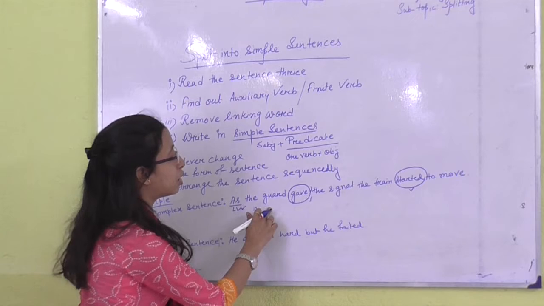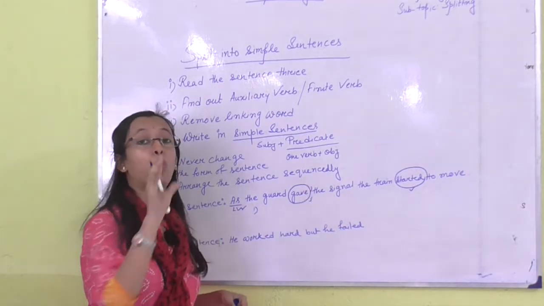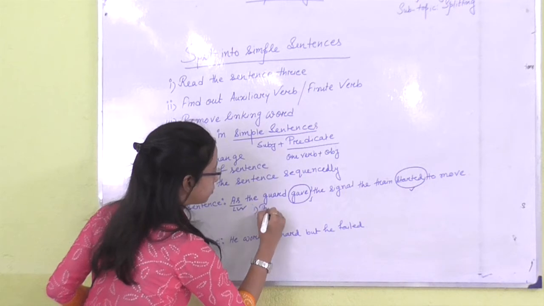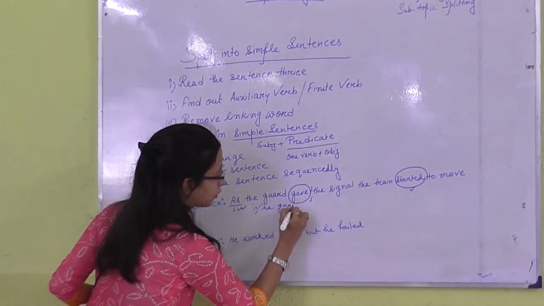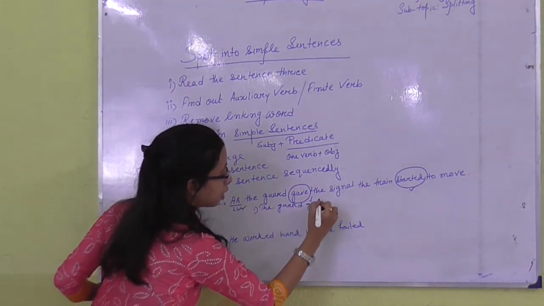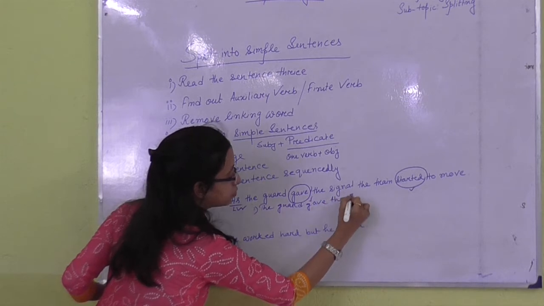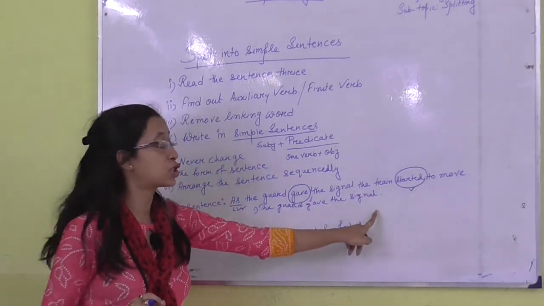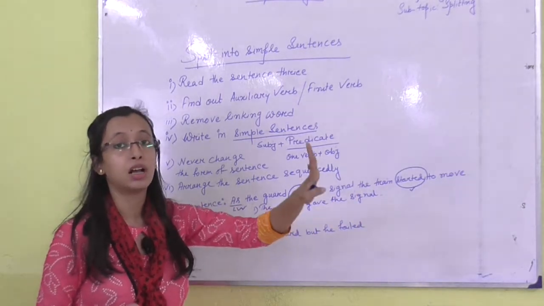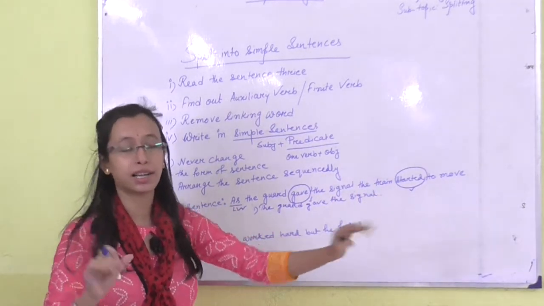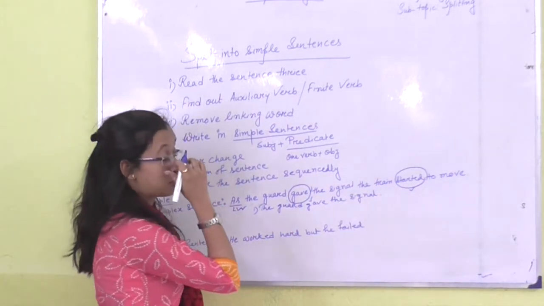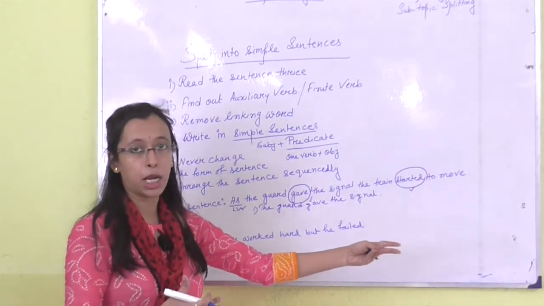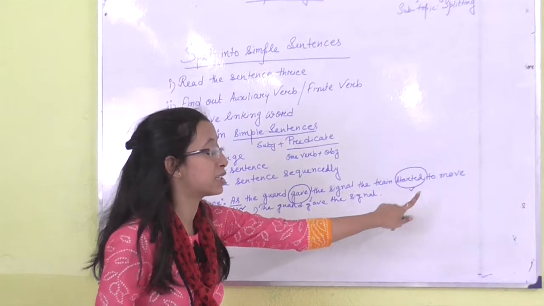How? See, the guard gave the signal. It means what thing happened first? The guard gave the signal. Write it down. The guard gave the signal. And give a full stop, because without punctuation a sentence becomes incorrect. Okay, then the incident after giving the signal, then the train will start. So the train started to move.